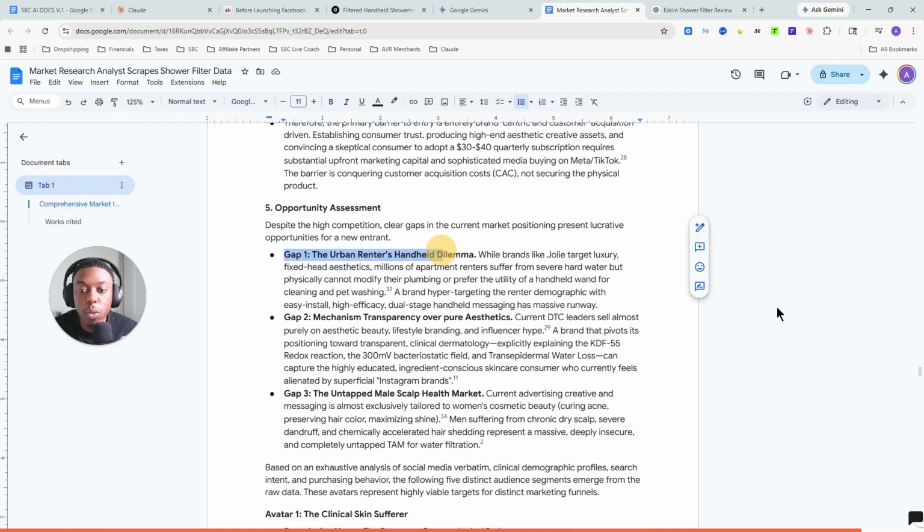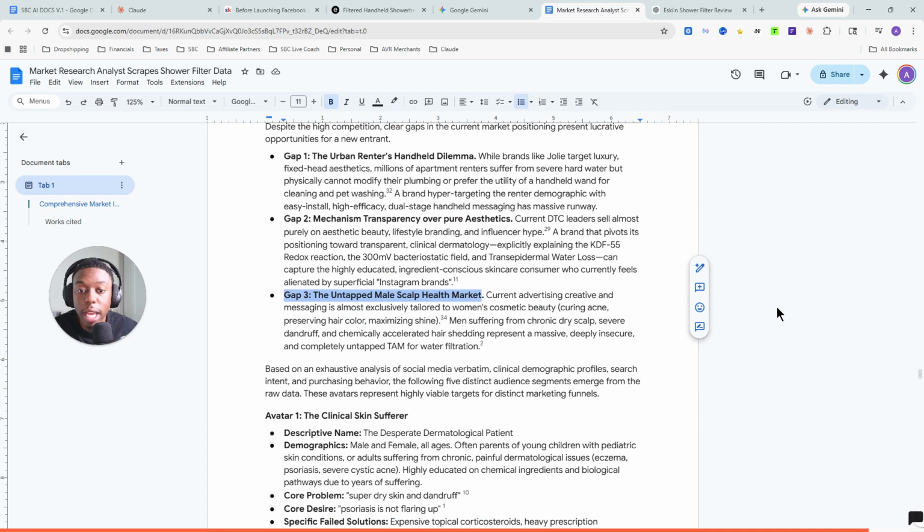Opportunity assessment: it's going to tell you what gaps there are in the market space. Gap 1, the urban renters handheld dilemma. Gap 2, gap 3. These are the things we want to pay attention to. How can we enter the market using these gaps, these places in the market that no one else is really tackling?